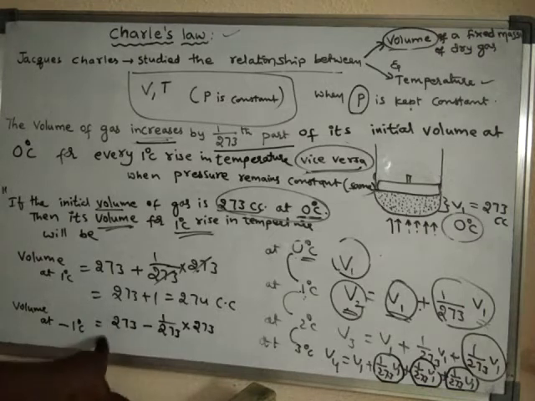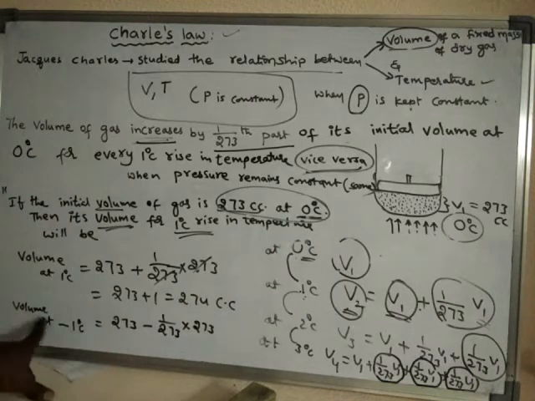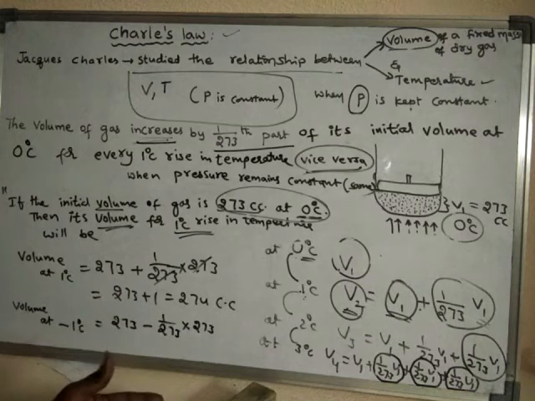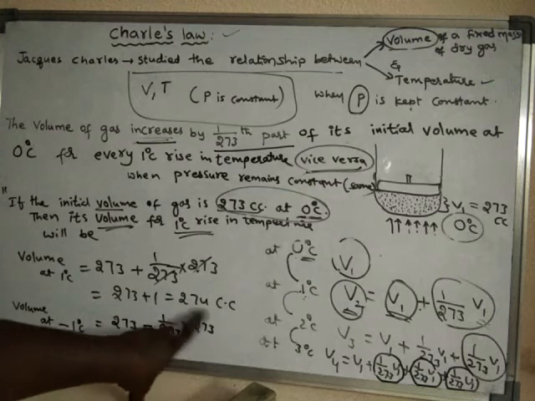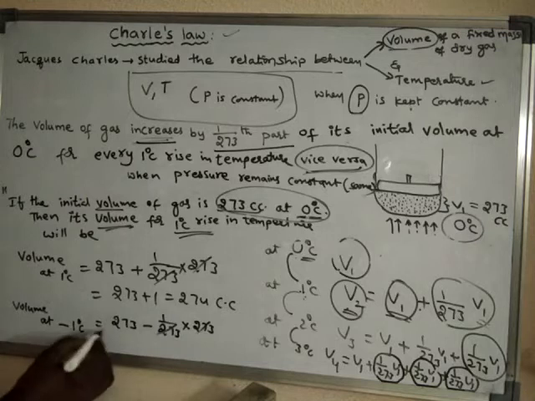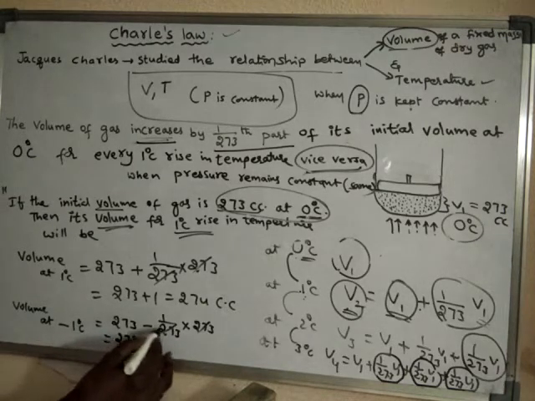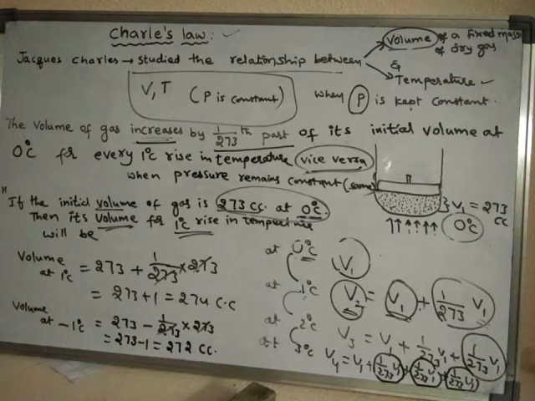As the temperature is decreased from 0 to minus 1, the volume also should decrease. After removing this value, we get 273 minus 1, which is 272 cubic centimeter.